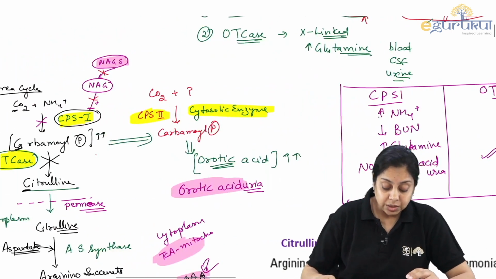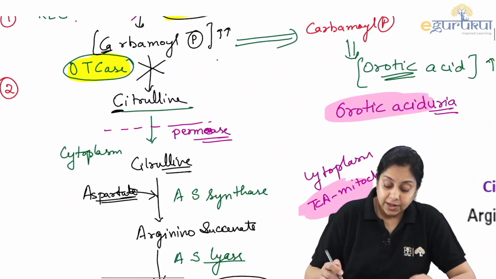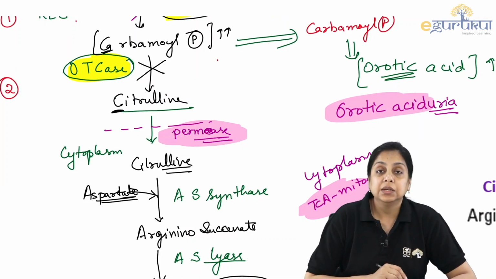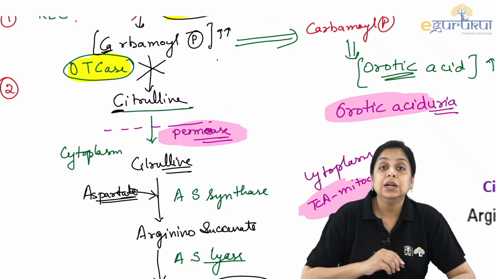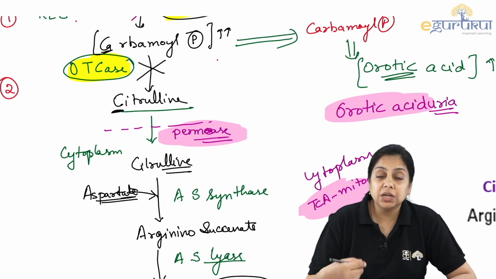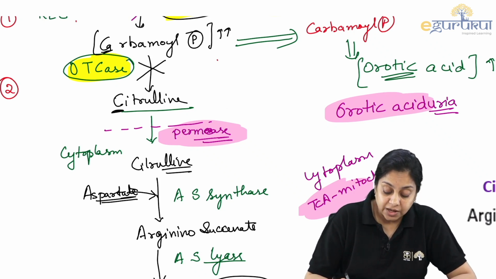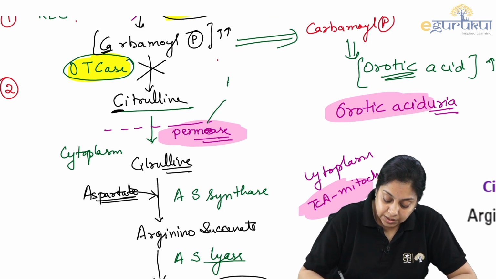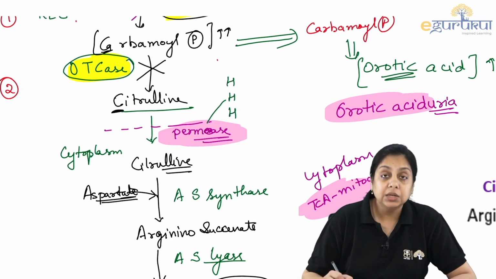What was another important thing here in the urea cycle? This enzyme. Which enzyme? The permease enzyme, right? If this enzyme is defective, it is not allowing citrulline to come outside. So what will it lead to? That will lead to three conditions. HHH, right?